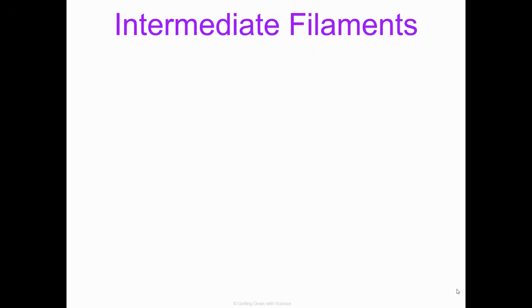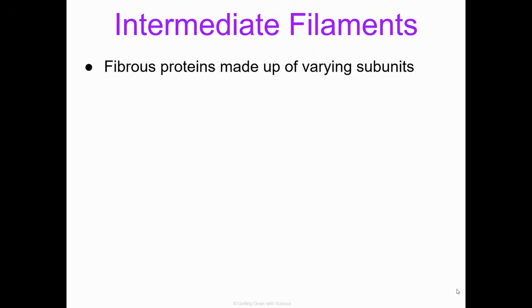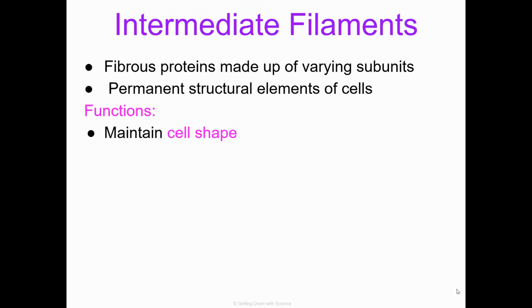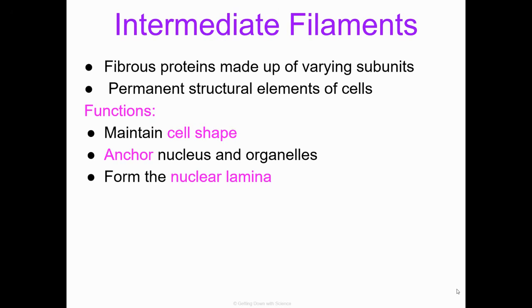And lastly, we have intermediate filaments. Intermediate filaments are fibrous proteins made up of varying subunits, and these are permanent structural elements of cells, and they have a few important functions. Firstly, they help to maintain cell shape. They anchor the nucleus as well as other organelles, and then they're going to form the nuclear lamina, which is what lines the nuclear envelope. All right, but that's it for the cytoskeleton.